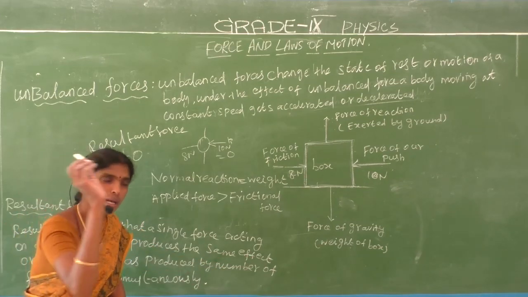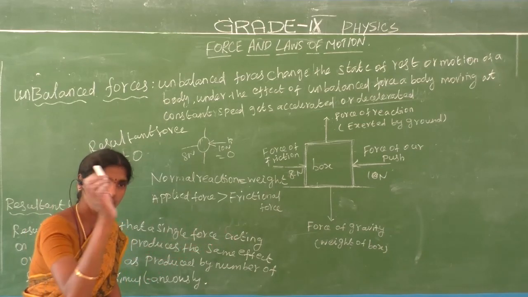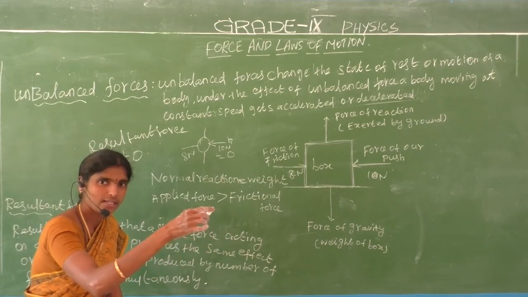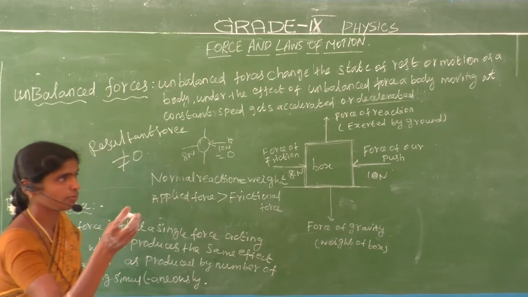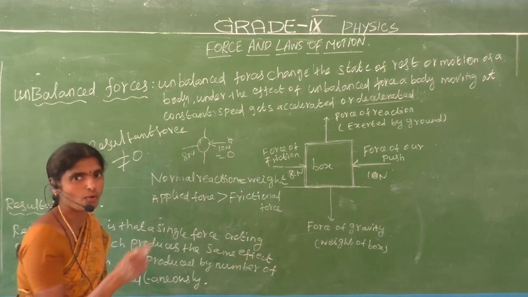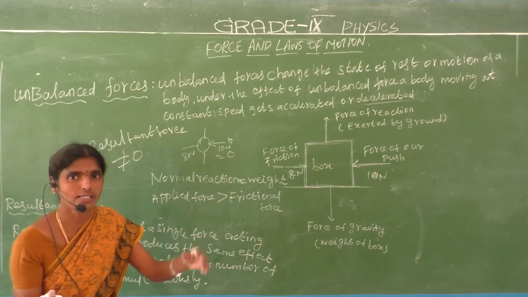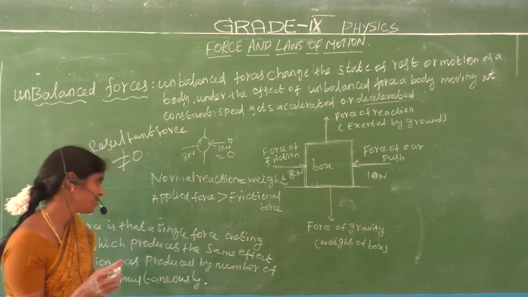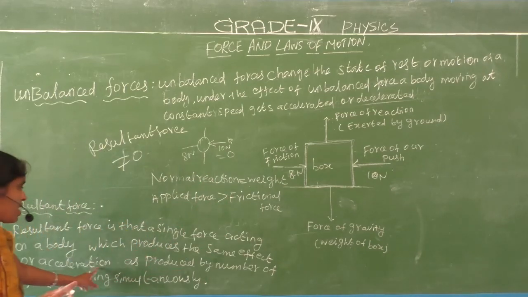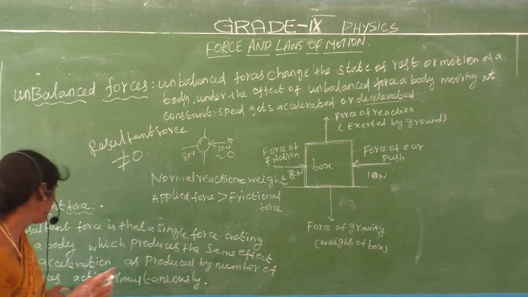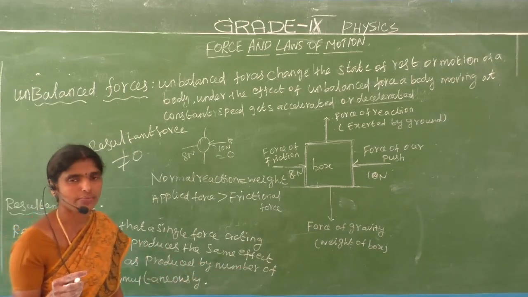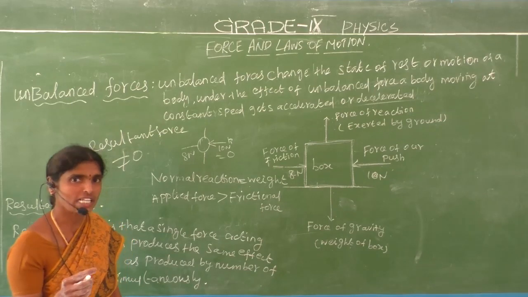We throw the ball at the wall. The same force occurs on the returning ball. That is the resultant force, or the acceleration produced by a number of forces acting simultaneously. What is meant by resultant force?